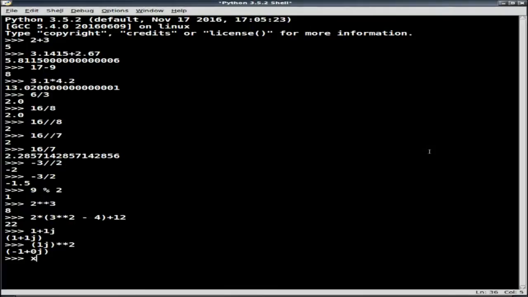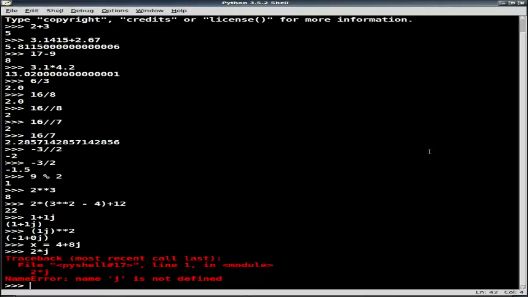So let's say that I assign to a variable 4 plus 8j. Now you might wonder, well, what happens if I actually put a multiplication sign in there? Well, let's see what happens when we do that. If I do something like 2 times j, then Python will tell me that j all by itself is not defined. If I want to refer to j, it has to be some floating point number or some integer right in front of j. And so Python's not going to recognize a multiplication times that. It's going to return you an error in that case.